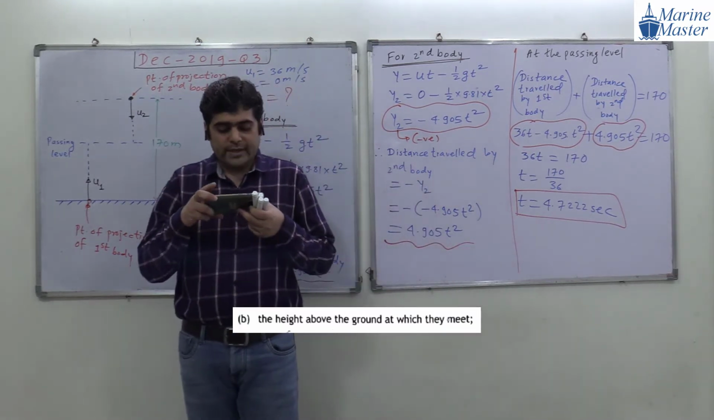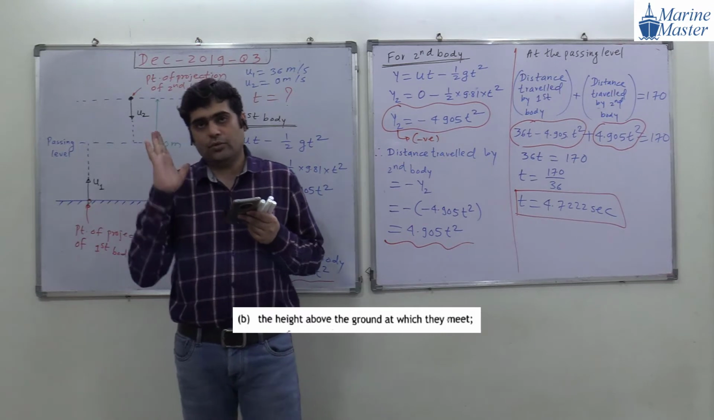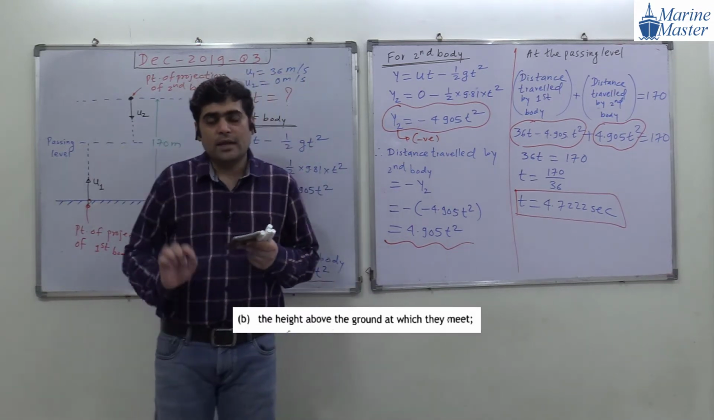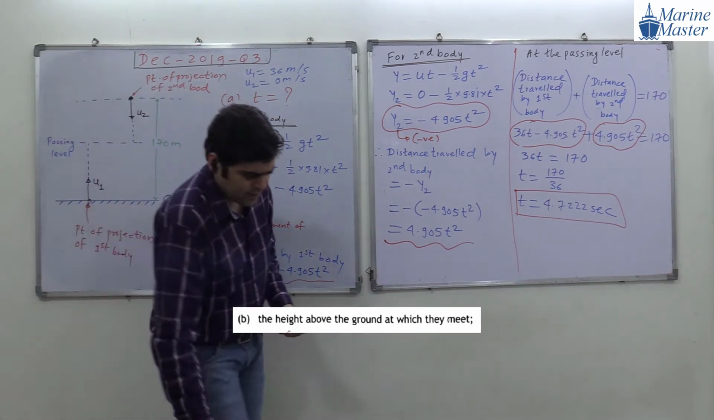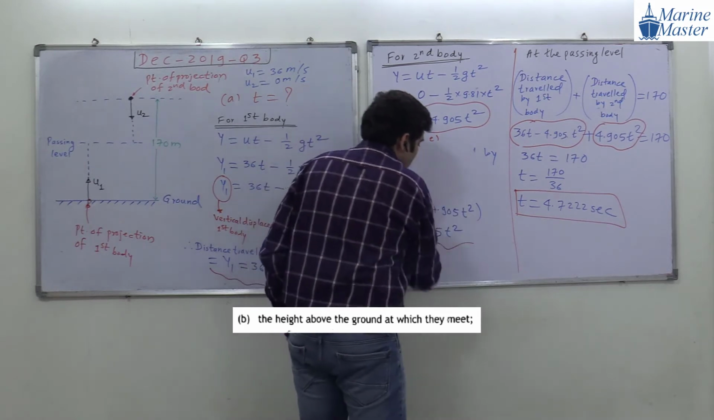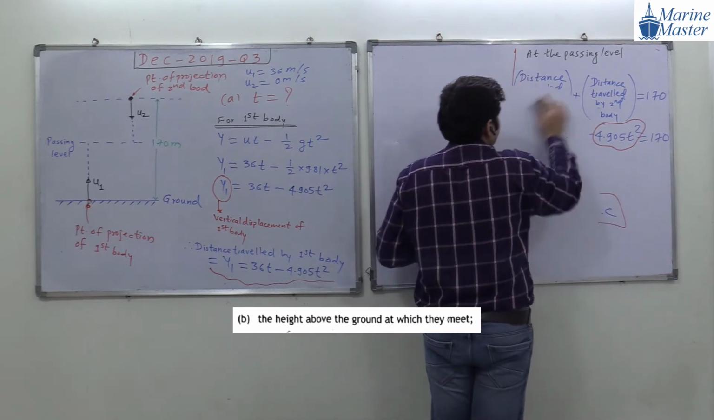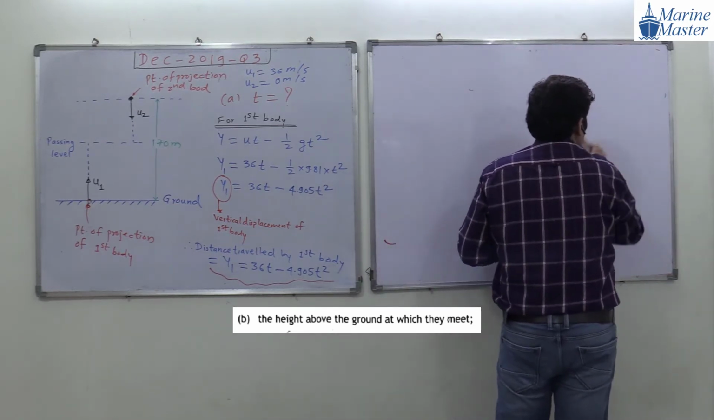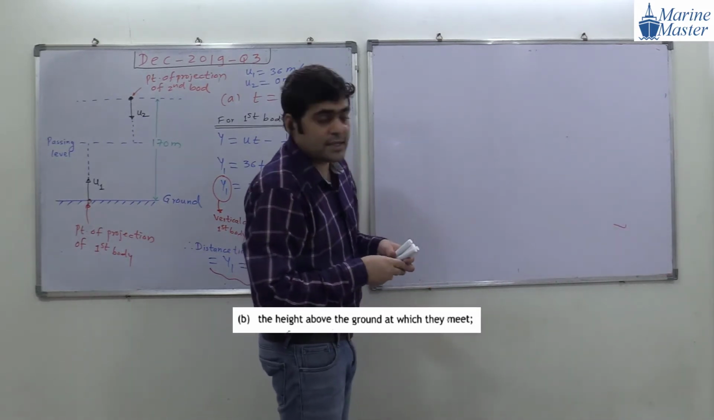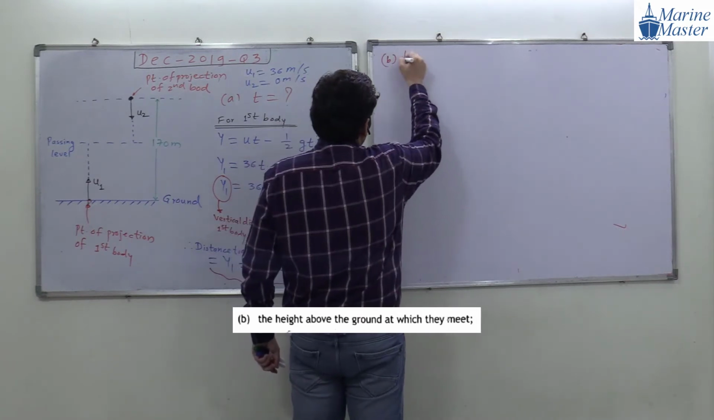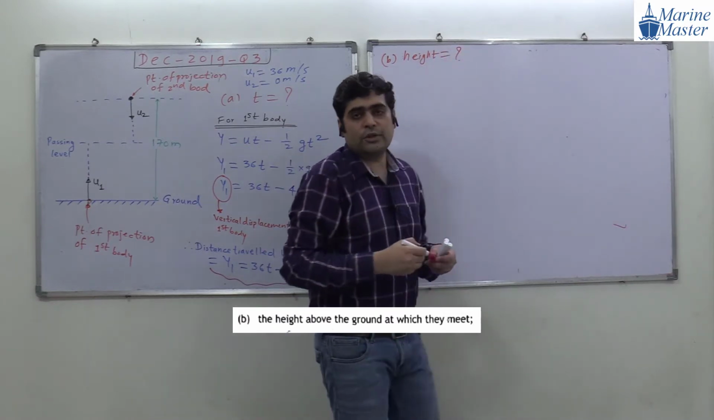Now try to see the scenario of what they are asking us in the B part. The height above the ground at which they meet. Indirectly, they are asking for the point at which they meet, the height above the ground. Very simple discussion. In the B part, they are asking for the height above the ground at which they will meet.